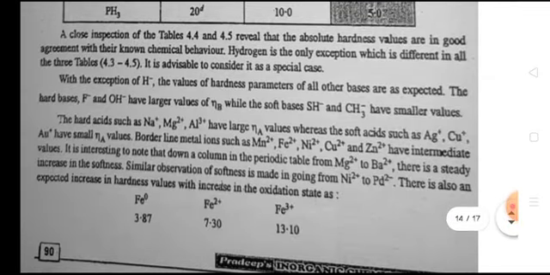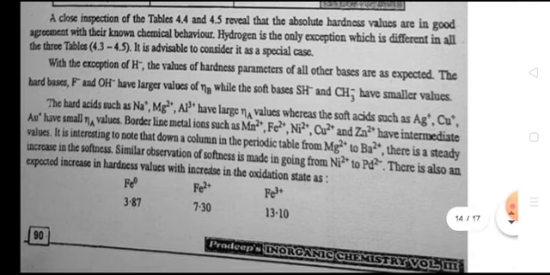A close inspection of tables 4.4 and 4.5 reveals that the absolute hardness values are in good agreement with their known chemical behavior. Hydrogen is the only exception, which is different in all three tables. It is advisable to consider it a special case. With the exception of H negative, the values of hardness parameters of all other bases are accepted. The hard bases F negative and OH negative have larger values of eta B, while the soft bases SH negative and CH3 negative have smaller values.